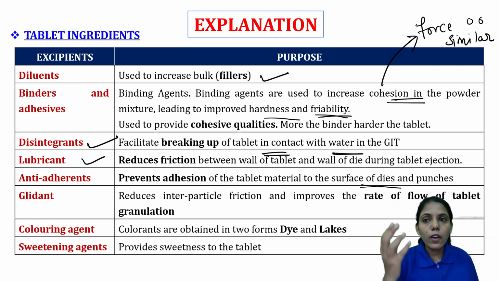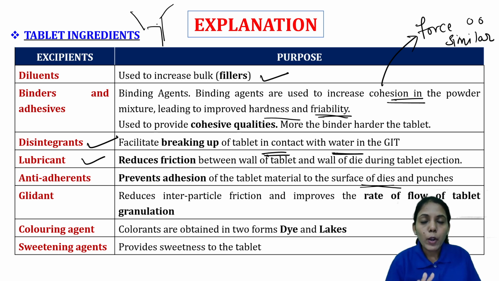Glidant: whenever there is a hopper in the tablet machine, the flow has to be proper. If flow is not good, then there will be variation in the tablet. So to improve the flow, why is the flow not good? For example, when two particles are there, this we call interparticle friction. To reduce the friction between these two particles, we add glidant. So that is the difference between lubricant and glidant. Lubricant is for the ejection of the tablet. Glidant is to improve the flow.